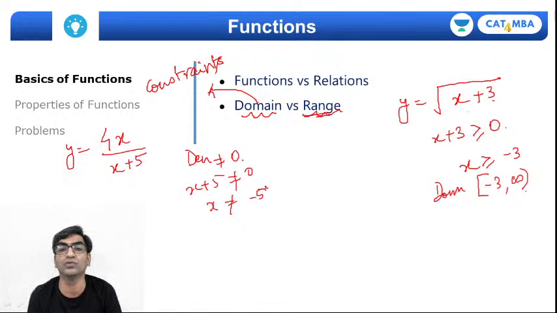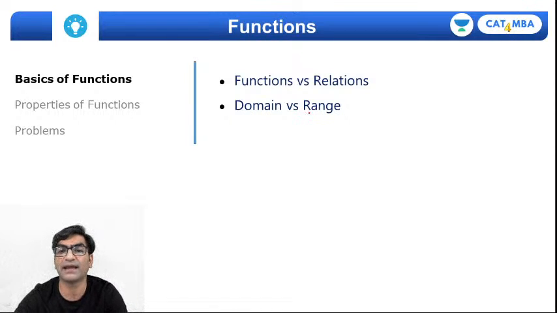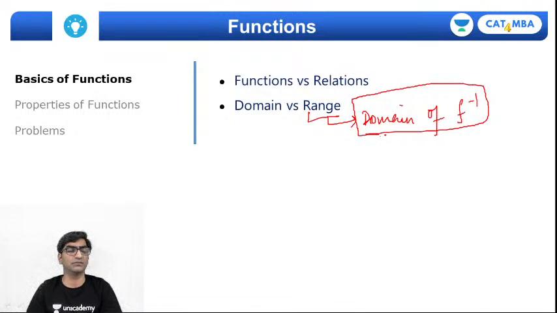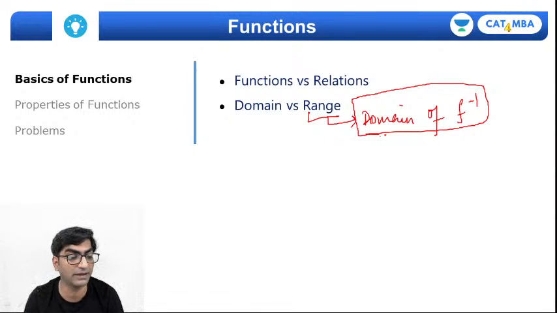That will lead you to calculate the domain. Range, on the other hand, can be calculated as the domain of the inverse. Domain of f inverse. तो f inverse की बात हम करेंगे थोड़ी देर में, how to calculate the inverse of a function, but you must remember that the range of a function can be calculated by first calculating the inverse of the function and then determining its domain.